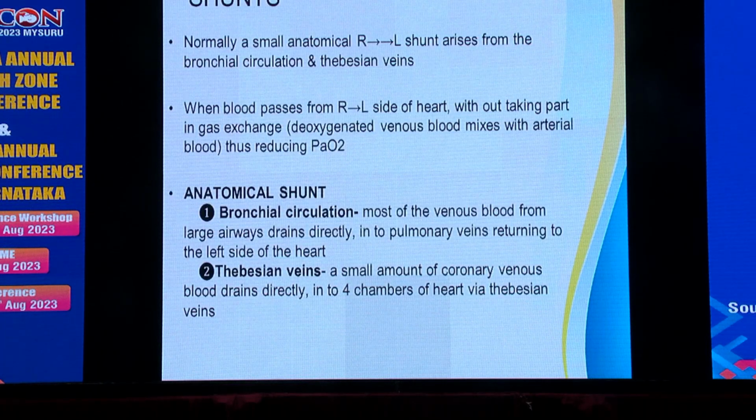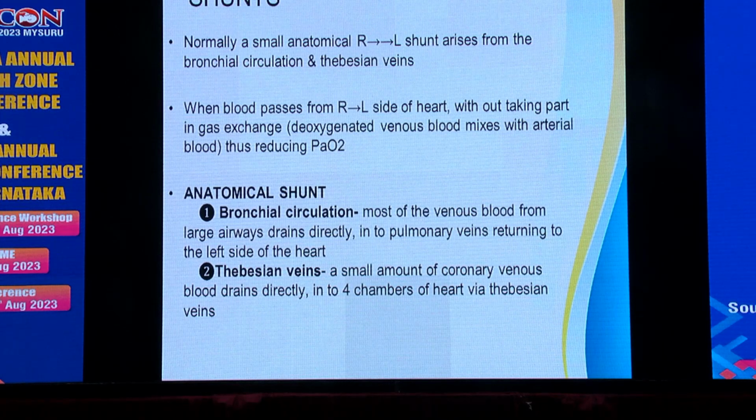The shunts: normally a small anatomical right to left shunt arises from the bronchial circulation and the Thebesian veins. When the blood passes from the right to left side of the heart without taking part in gas exchange, the deoxygenated venous blood mixes with the arterial blood, thus reducing the PaO2. What is anatomical shunt? There is bronchial circulation and also the Thebesian veins.